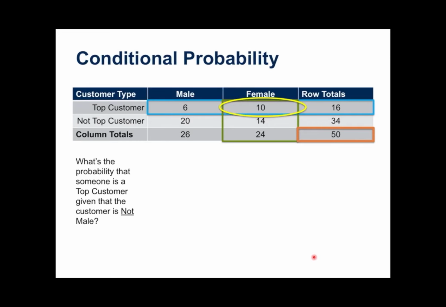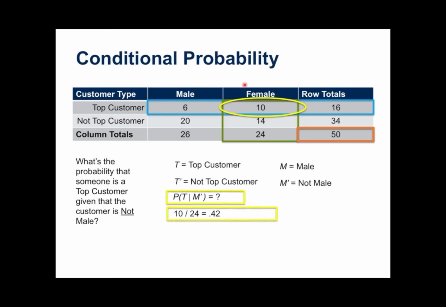All right, now a little bit more on conditional probabilities. What's the probability of somebody that is a top customer given that the customer is not male? Well, obviously, if they're not male, they have to be female. So the point is you can use the same information and sometimes you'll see a little caret above whatever it is, that's the notation. In this case, it's the probability of being a top customer given not male, in other words, female.